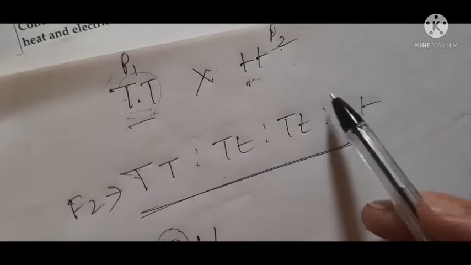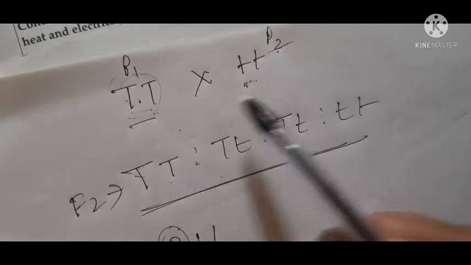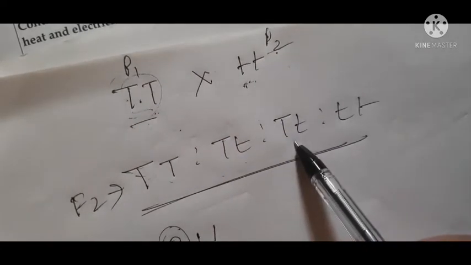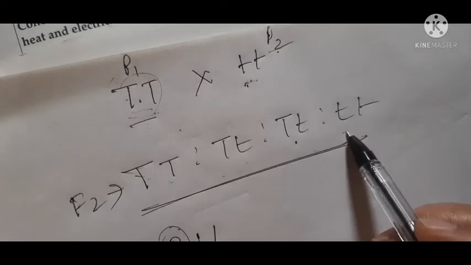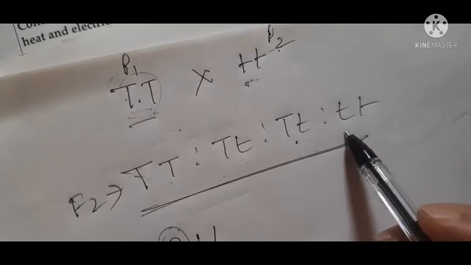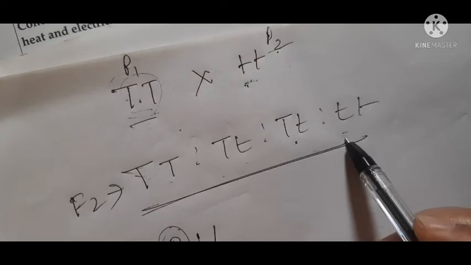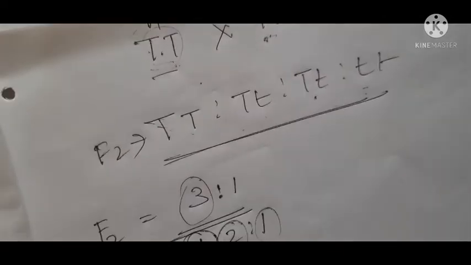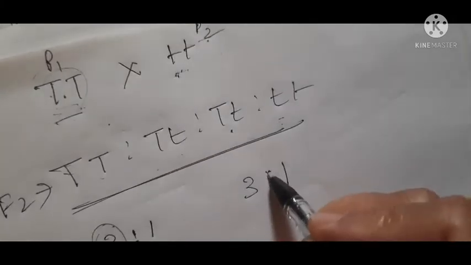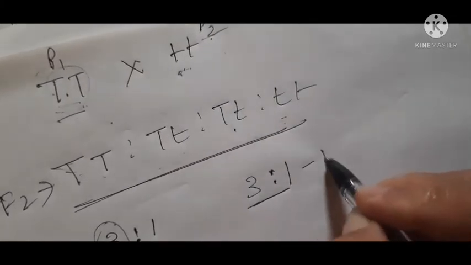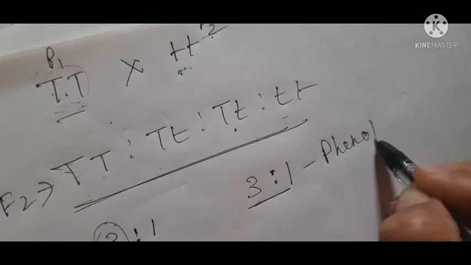Like if 4 plants are produced, then 1 is pure tall, 2 are tall but not pure tall, heterozygous you can say, tall, and 1 is pure recessive. Okay, or 1 is pure dwarf. Understood? Now if I am writing here 3:1, what is this 3:1? This 3:1 is phenotypic ratio.